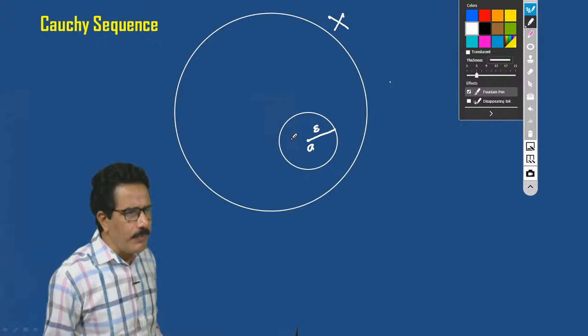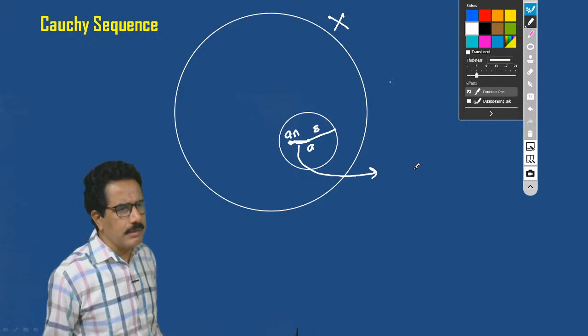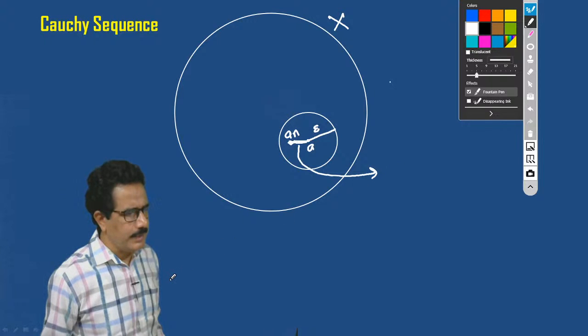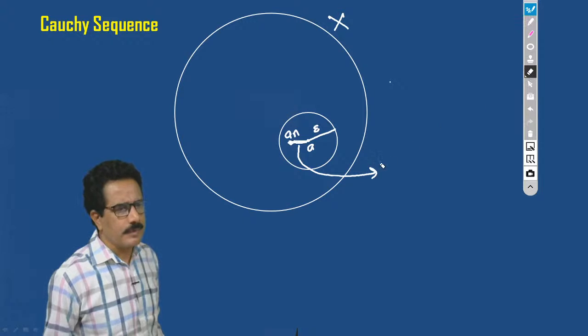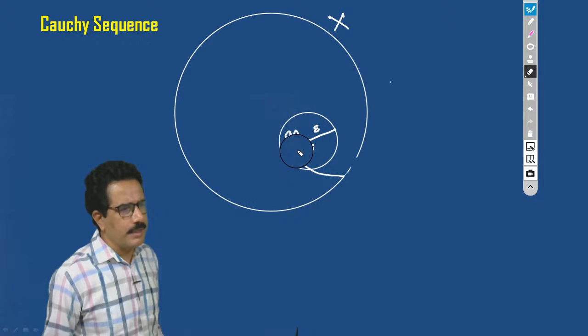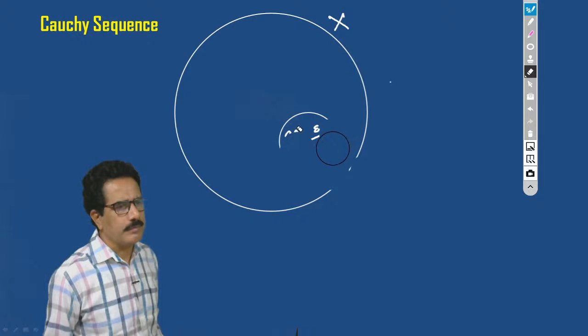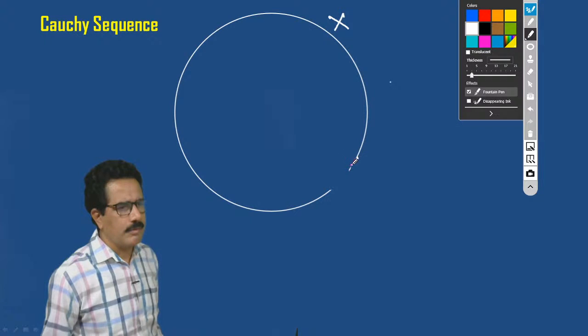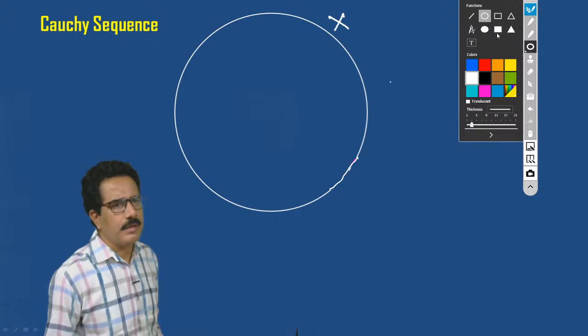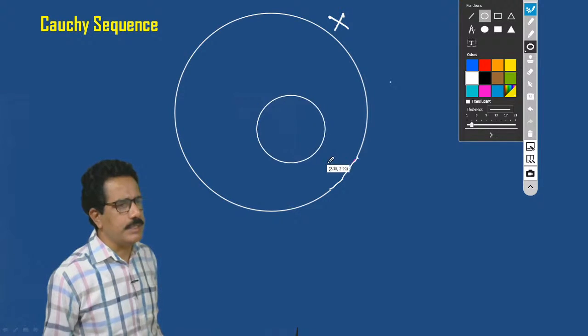Then there exists a point a_n, and this distance here. Suppose this is a distance.